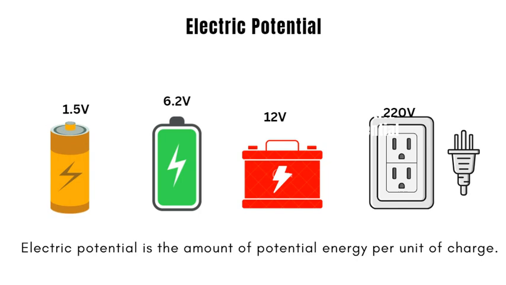The diagram shows the potential difference, also called electromotive force, EMF, of many different types of batteries that we use. For dry cell it is 1.5 volt, lithium-ion batteries it is around 6.2 volt and for automobile batteries, the EMF is around 12 volt and the voltage of household supply of electric power is 120 volt or 220 volt.